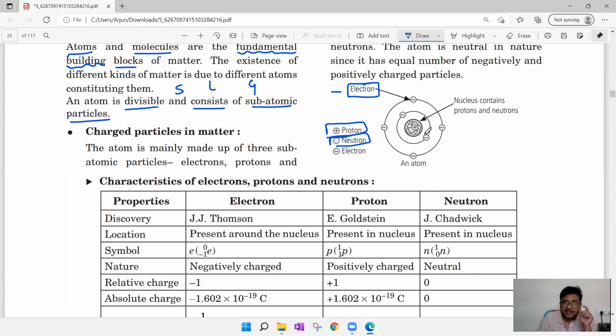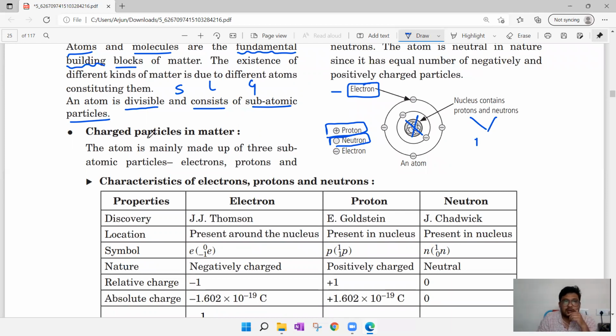You see, this is the atom, and the main part of the atom is the nucleus, which is the central part. The nucleus contains protons and neutrons, which are collectively known as nucleons. That is another thing. It is not possible to cut the nucleus. It is not possible to divide the protons and neutrons, but it is possible to look through the atom. That is a concept you should understand.